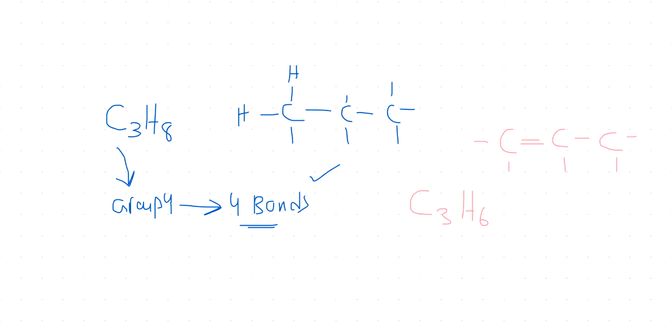Now let's see. Have I drawn all carbons with four bonds? All carbons are making four bonds. 1, 2, 3, 4, ठीक है. तो 1, 2, 3, 4, 5 and 6. So you can see I didn't write any hydrogens over here because अगर मैं यहाँ बना देता फिर तो 5 bonds हो जाते, which we do not want. So this is how we make it for propene. Can you tell me what are isomers?